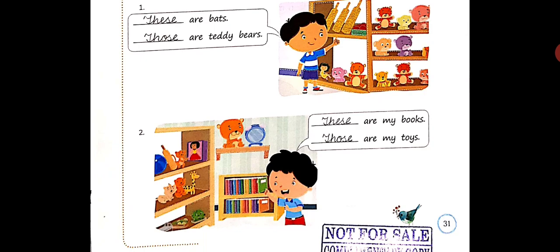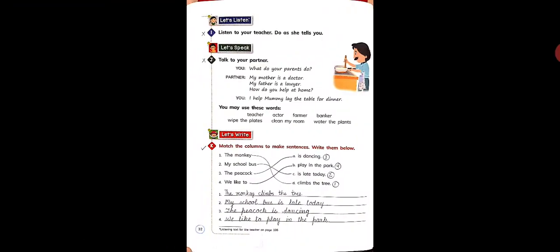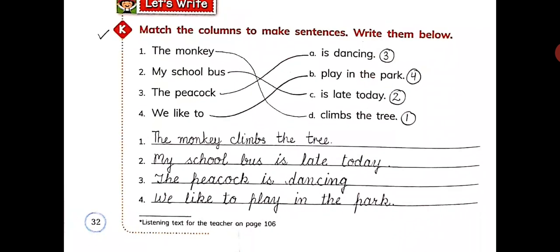Now come on page number 32. Leave part I and J. Read part K. In this, you have to match the columns to make sentences, and you have to write them in the lines provided to you at the end.